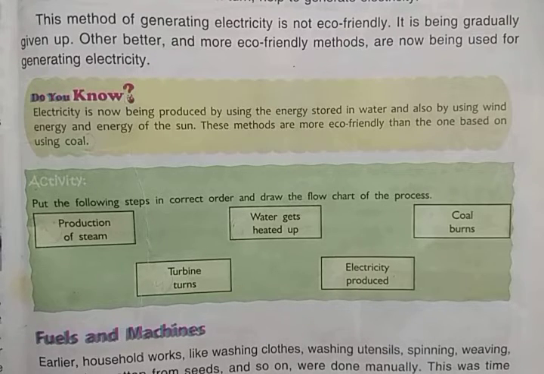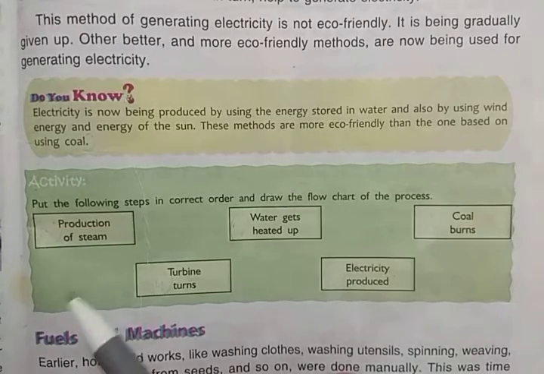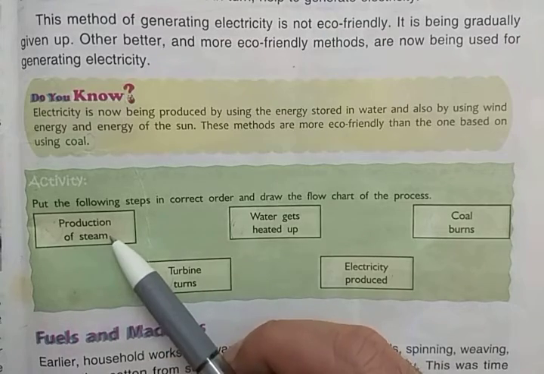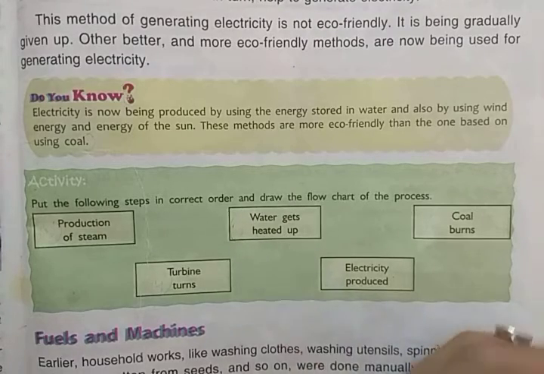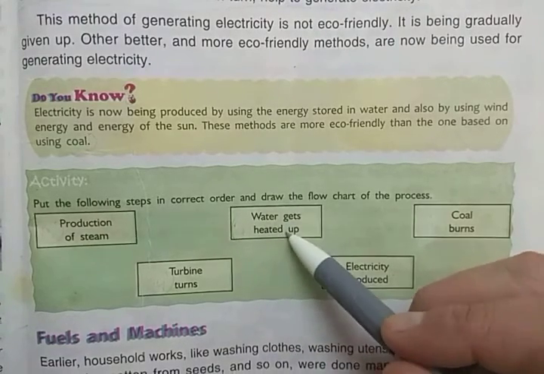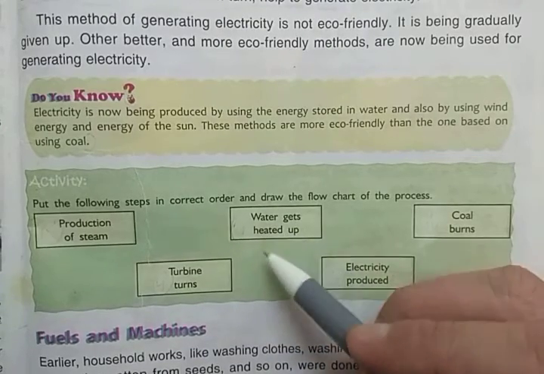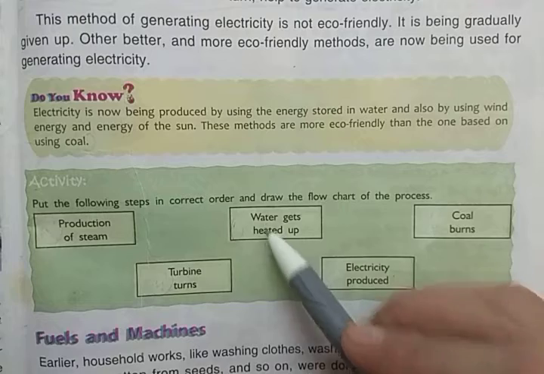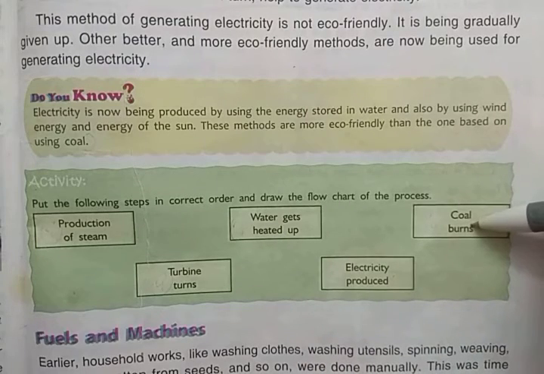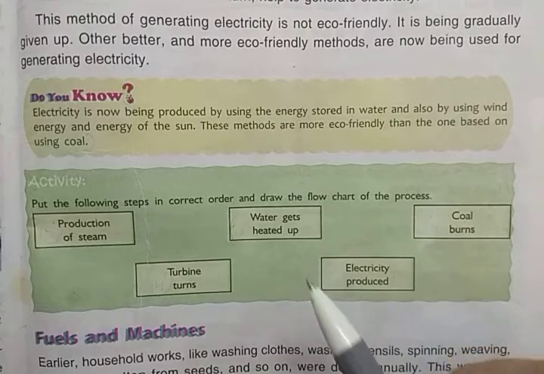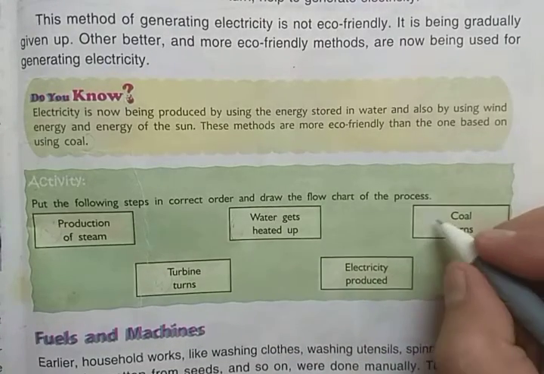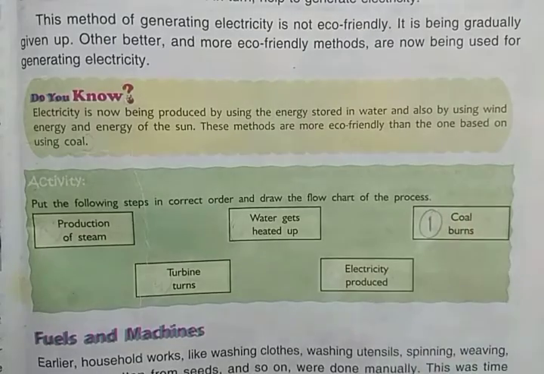So which step will we write first? We know that production of steam is not possible without heating of water, and water gets heated up. So how does water get heated up? It also needs energy. So from where does this water get heat energy? Then coal burns. So this is the first step. First of all, the coal will burn, and then this gives heat energy to water. So we will write here the first step.